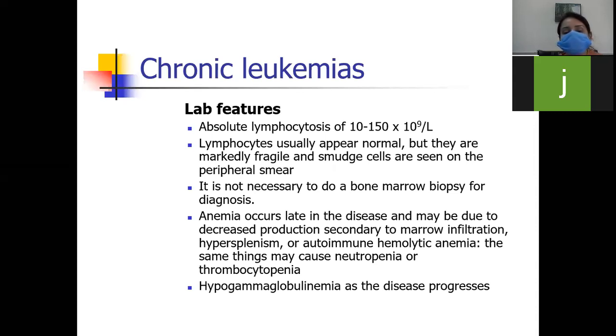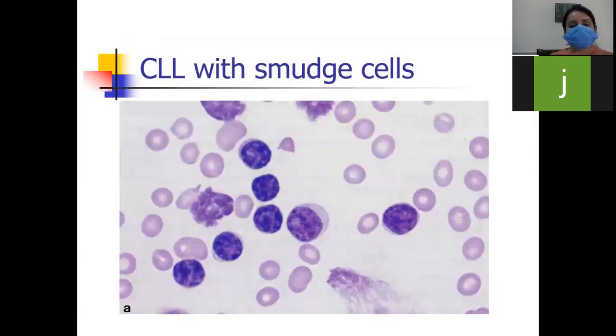Anemia occurs late in the disease, and it may be due to decreased production secondary to marrow infiltration, hypersplenism, or autoimmune hemolytic anemia. The same may occur with neutropenia or thrombocytopenia. And hypogammaglobulinemia will also appear as the disease progresses.